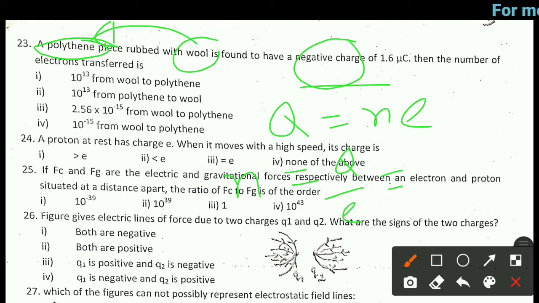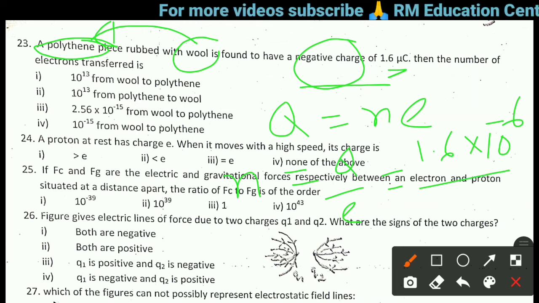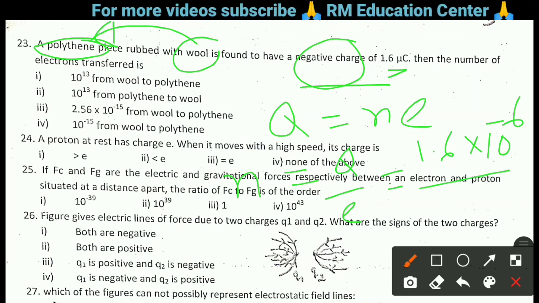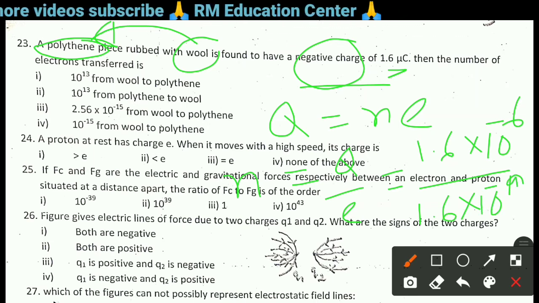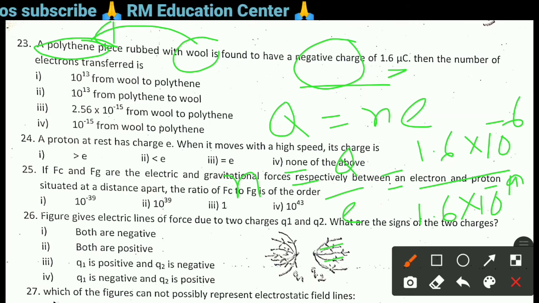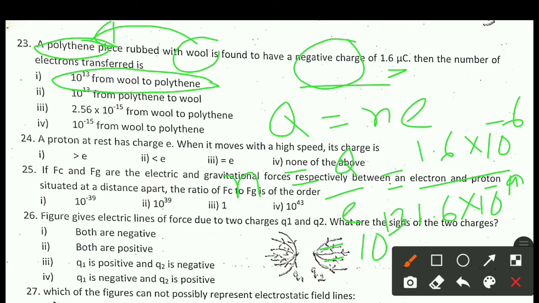Now Q is equal to 1.6 into 10 to the power minus 6 coulomb, because Q is 1.6 microcoulomb, which we convert into coulomb, divided by the charge of 1 electron, which is 1.6 into 10 to the power minus 19 coulomb. Now it is equal to 10 to the power 13. So 10 to the power 13 electrons transfer from wool to polythene. So right answer is option 1.